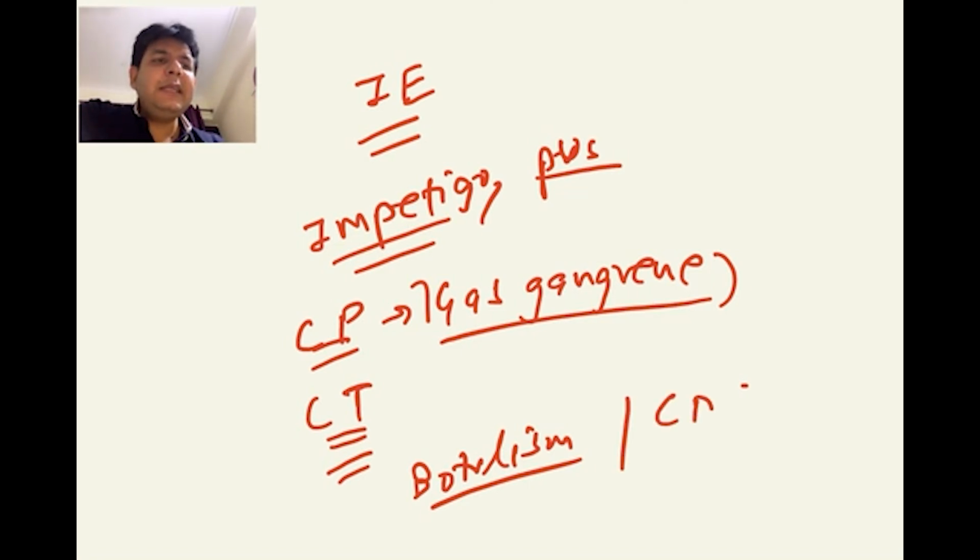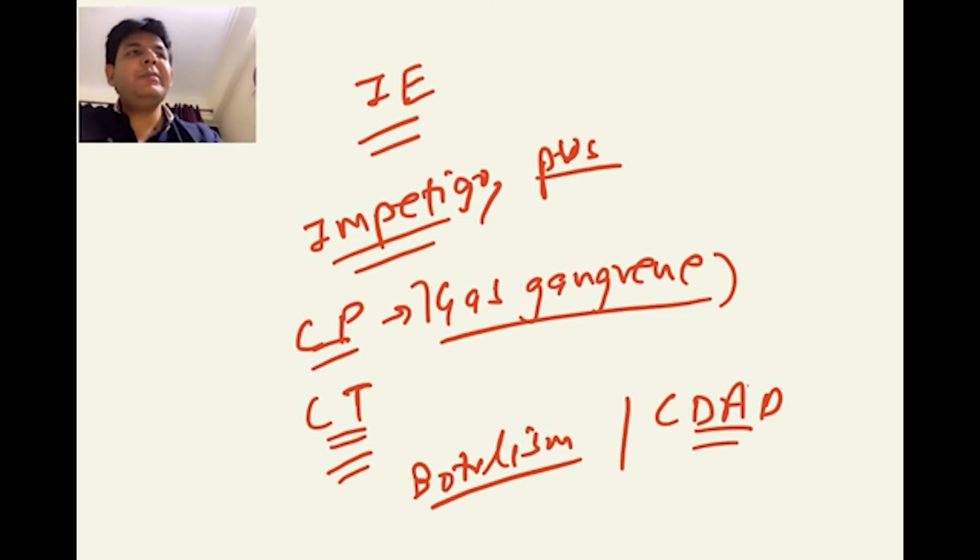Regarding CDAD, Clostridium difficile associated diarrhea, what is the drug of choice nowadays? Vancomycin, not metronidazole. Okay, which investigation will you do? You go for toxin demonstration. Culture is best, but Clostridium difficile is difficult to culture. Which particular antibiotics cause it? That is third generation cephalosporins. So that is also an important entity to be remembered.